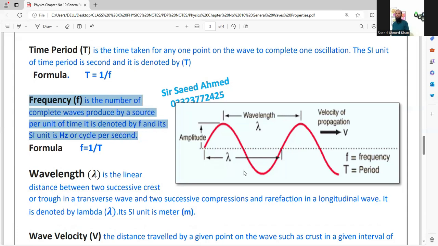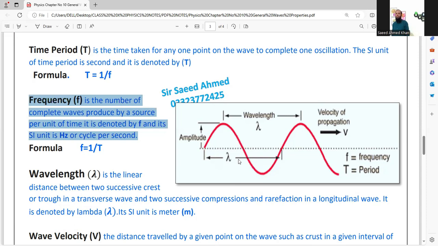Now this is the source. When a wave starts from this point, and from here it is half wave, not a complete wave. When it goes down and then comes back to the same equilibrium position, that is called one wave. The frequency is the number of waves produced in 1 second.